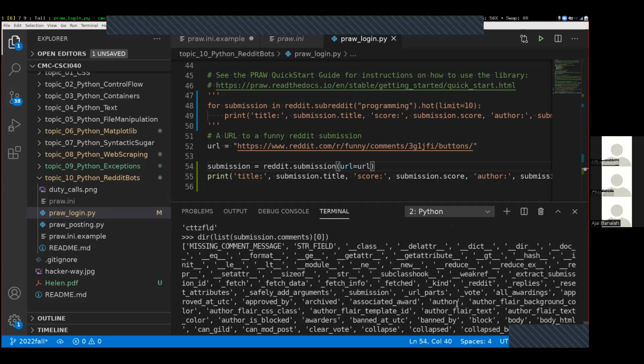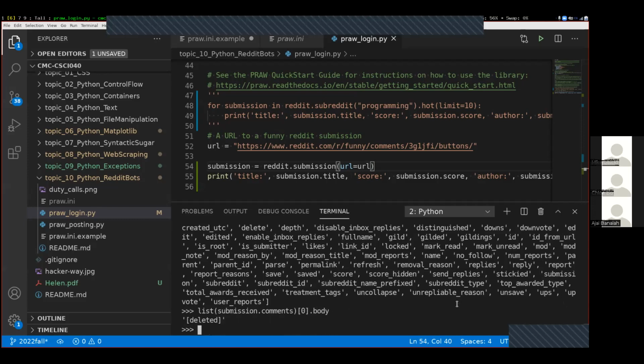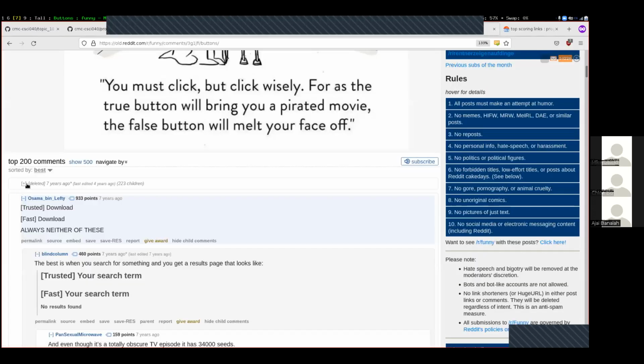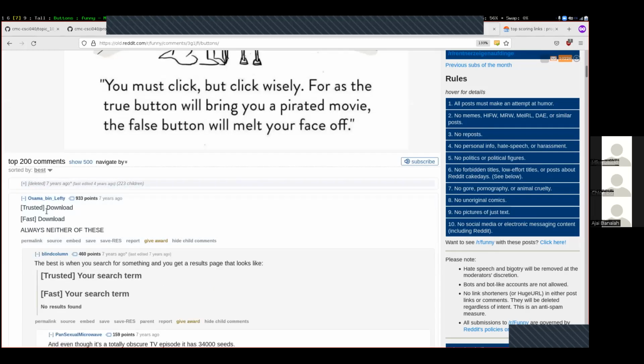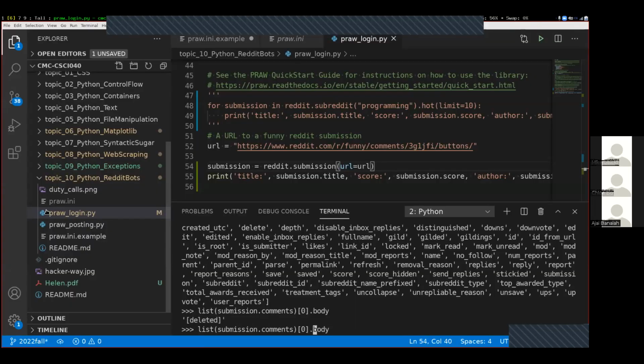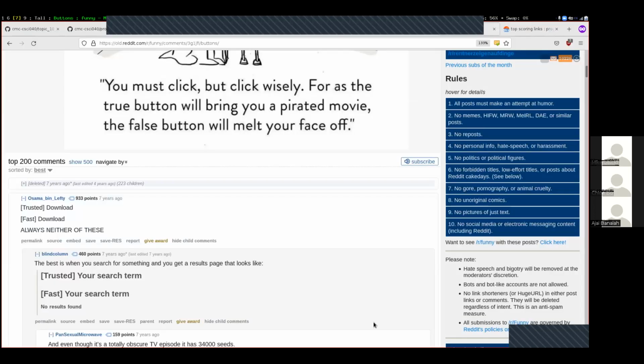Let's see. Author, clear text. Body looks good. Good idea. Body. And so this first one was deleted, and that matches the text of this first one right here, deleted. This second one, up arrow, change that 0 to a 1, dot body, and now we get trusted download, fast download, and so on.